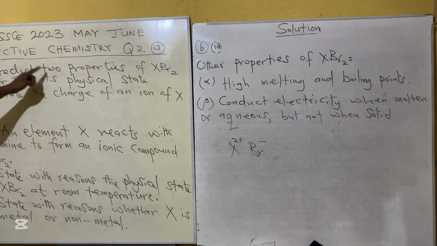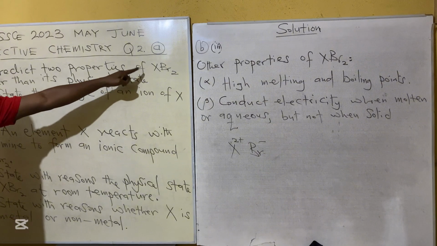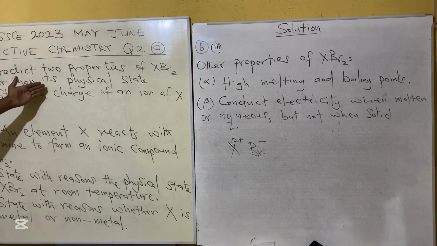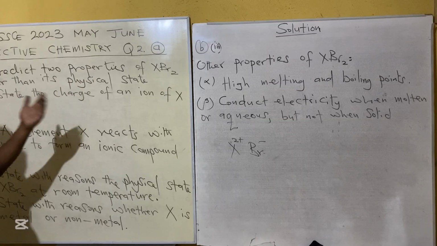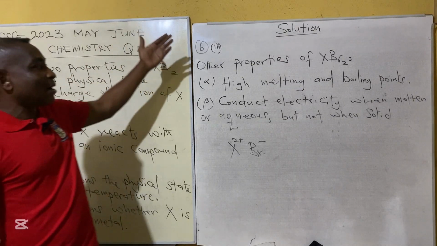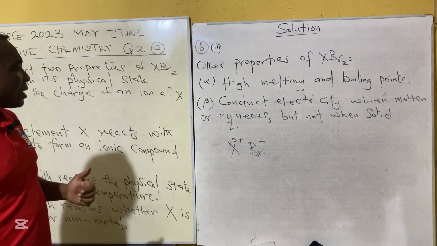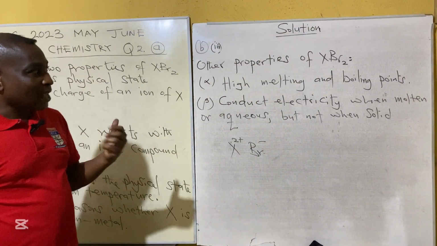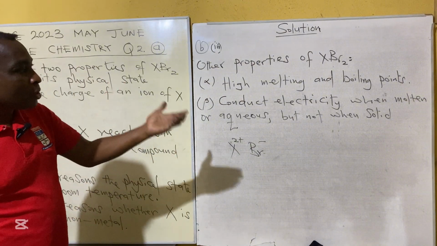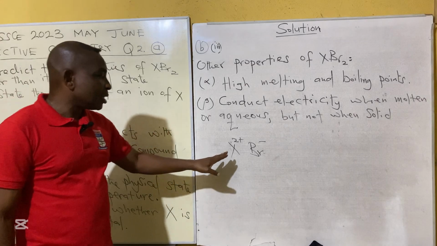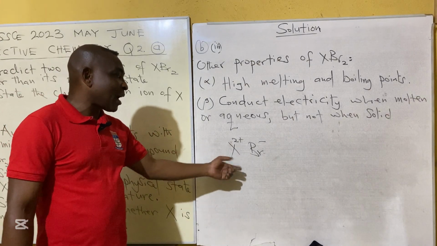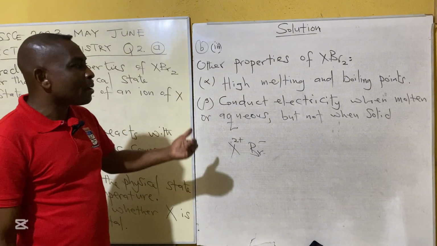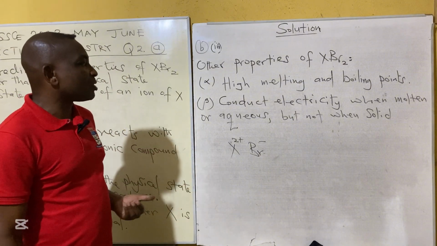III, predict two properties of XBr2 other than its physical state. The physical state we mentioned earlier was solid. Now, because XBr2 is ionic, in molten and aqueous solution, they break down into their various ions, Br minus and X2 plus, which is able to conduct electricity.